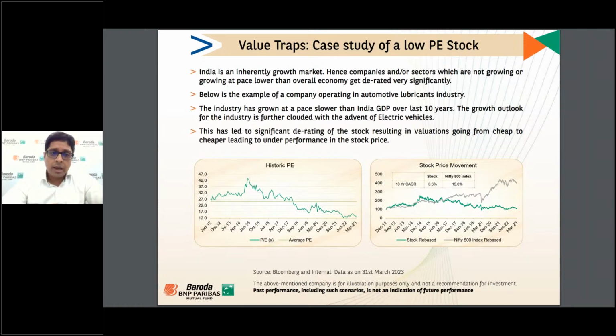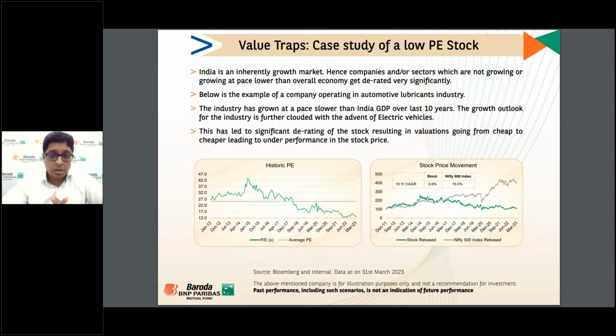Way back in 2015, it used to trade at 42 times, and it has grown at a pace slower than India's GDP growth over the last 10 years. The company is not able to change its product mix or its delivery pattern. The entire industry has changed in terms of better engines and electric vehicles, but the company is not able to change itself.